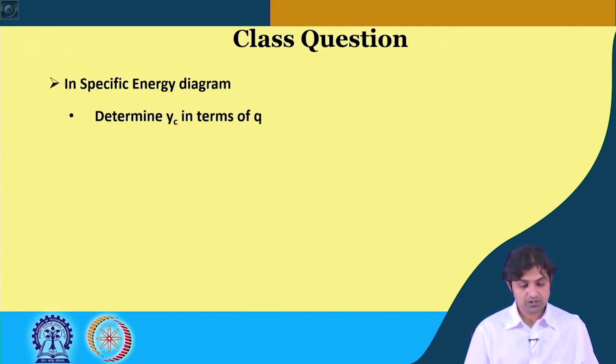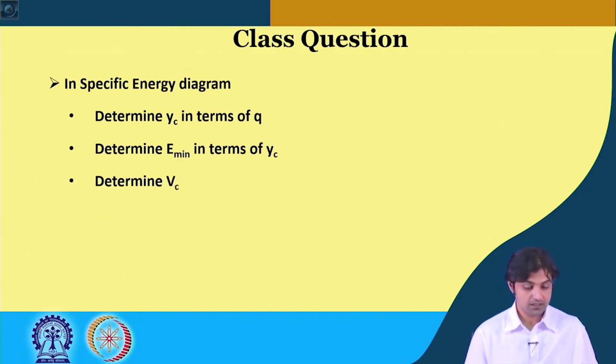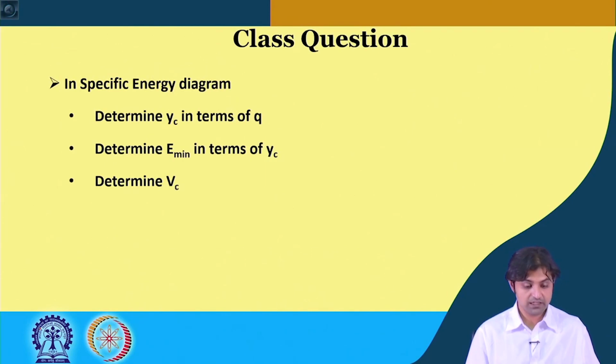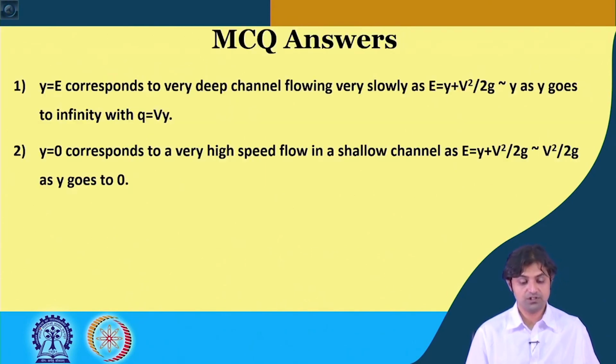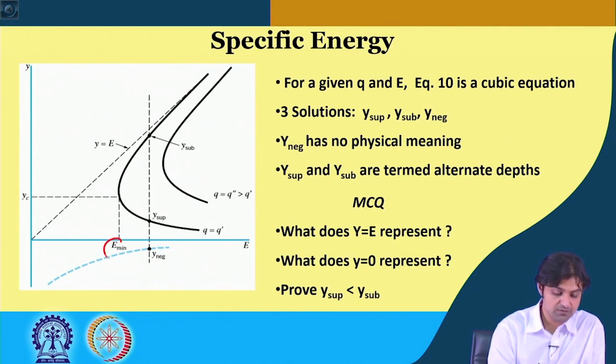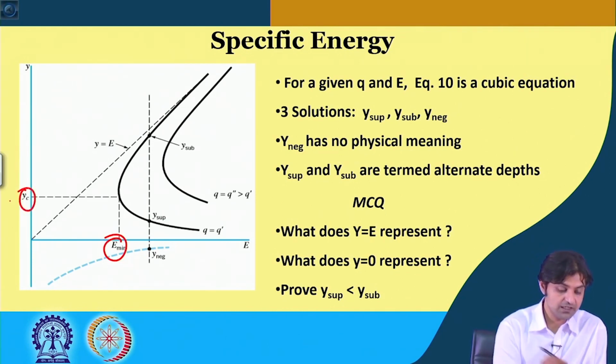Now, the class question is, in the specific energy diagram determine y c in terms of q, also determine E min in terms of y c, determine v c, and determine the Froude number. So, let us see what E min and those things are on the diagram. This is the diagram, this is energy minimum, and this is y critical.